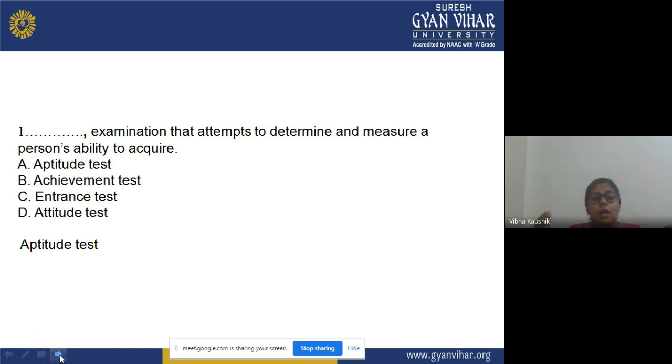Now you have to select the correct answer on the basis of the choices, and the correct answer is option A, that is aptitude test.